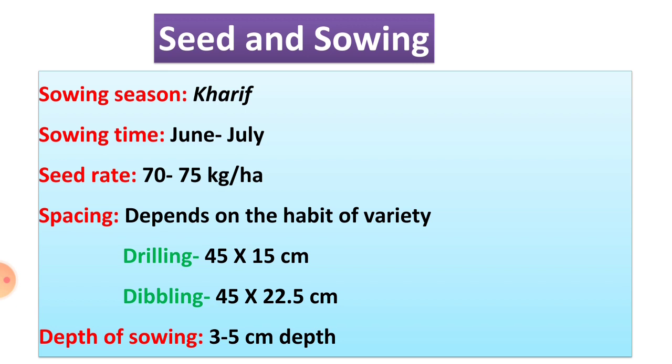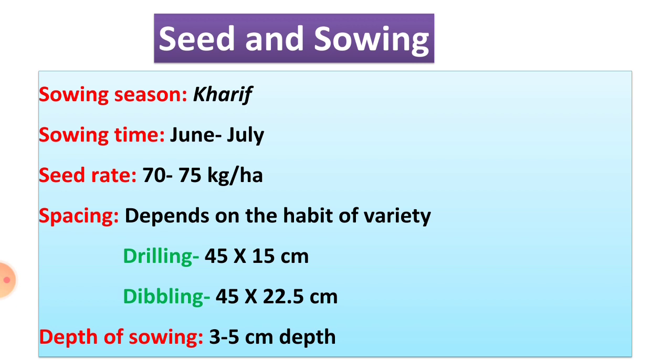For the drilling method, spacing is 45 into 15 centimeter, and for the dibbling method spacing is 45 into 22.5 centimeter. The 45 centimeter is the spacing between two rows, and 15 centimeter and 22.5 centimeter is the spacing between two plants.